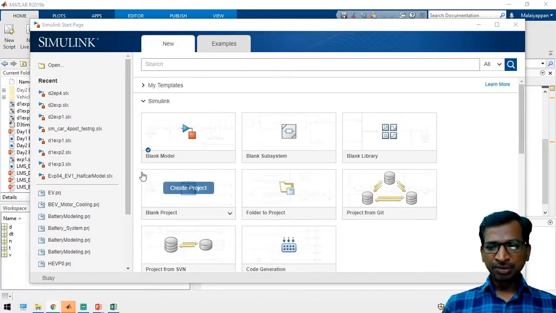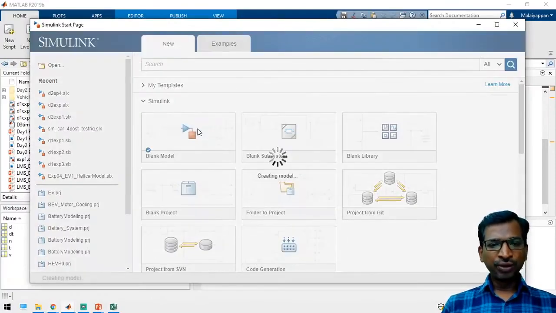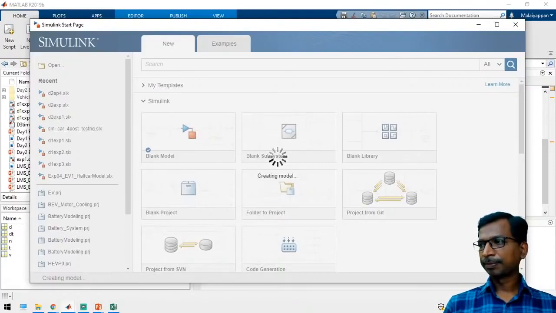So now MATLAB Simulink has been opened. Now we are going to develop logical functions, as well as sine pulse width modulation for single phase as well as three phase.